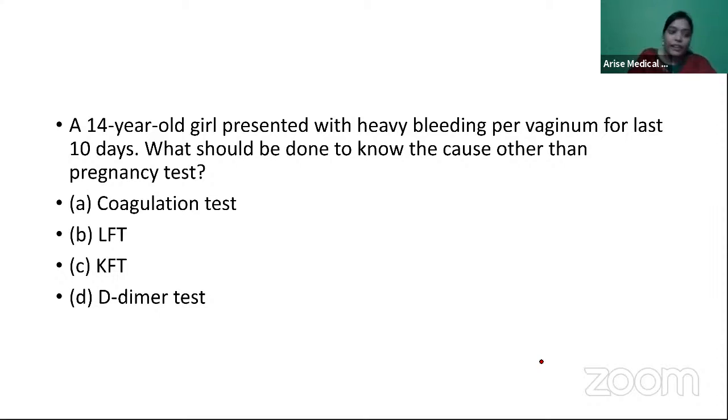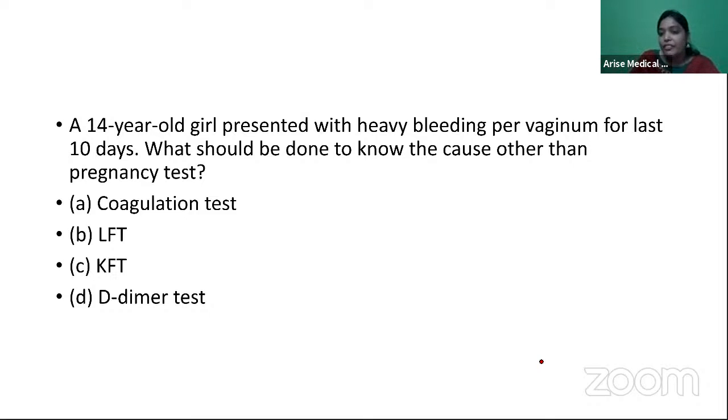One more question we had was, a 14-year-old girl presented with heavy bleeding per vaginum for the last 10 days. What should be done to know the cause other than a pregnancy test? Even in a teenage girl you have to do the UPT and rule out pregnancy, because if they're sexually active, even at the first cycle they can get pregnant. Now she is having heavy bleeding. Apart from pregnancy, what are the other reasons?